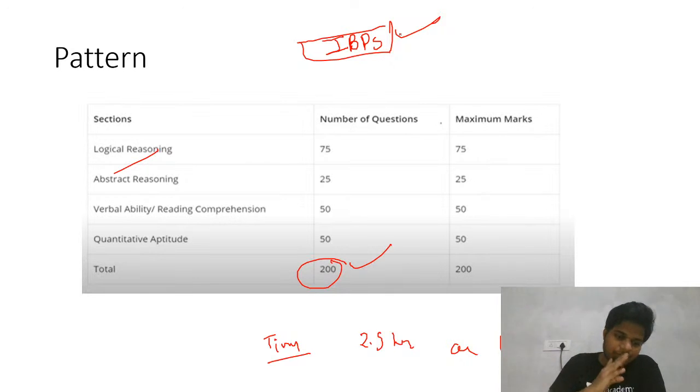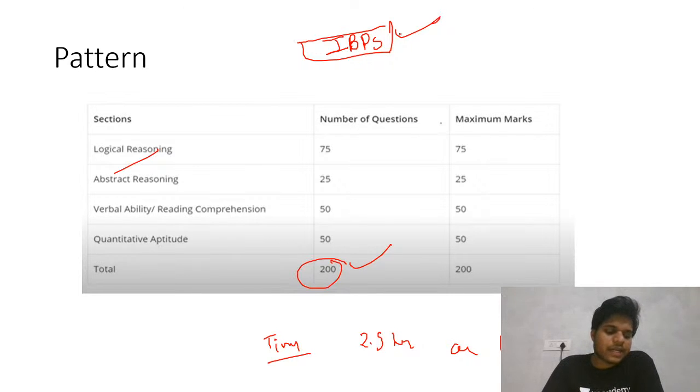All the banking examinations are speed based exams. That same thing goes with this exam also. This is also a speed based exam. You have 150 minutes and 200 questions. So you can say that the per question time is very less there.